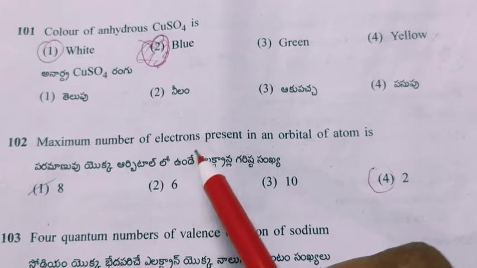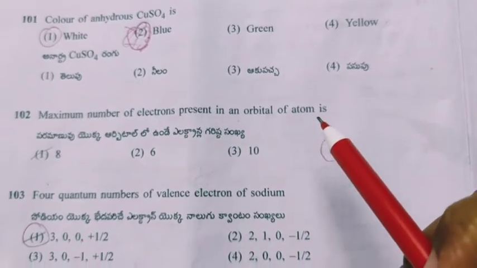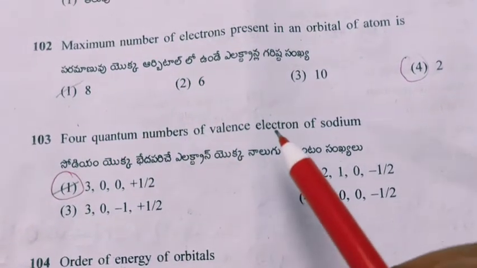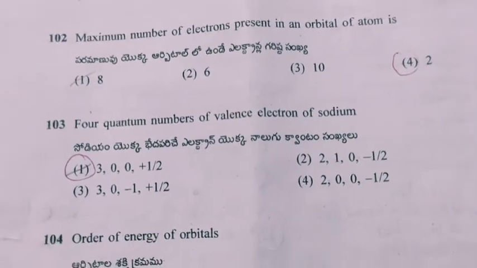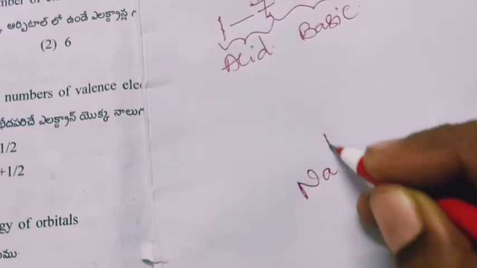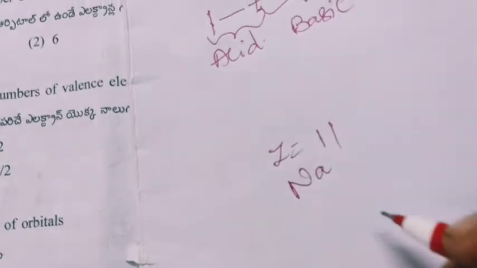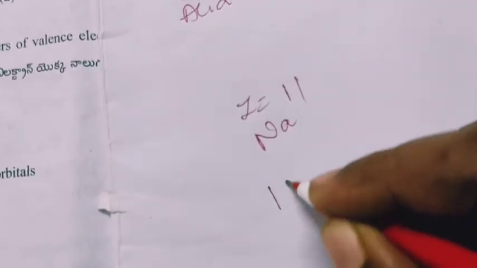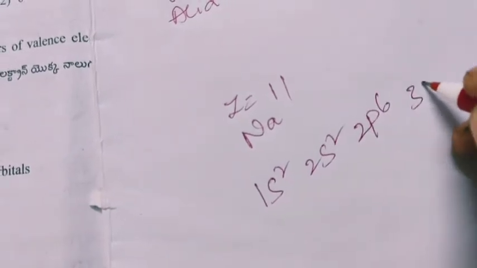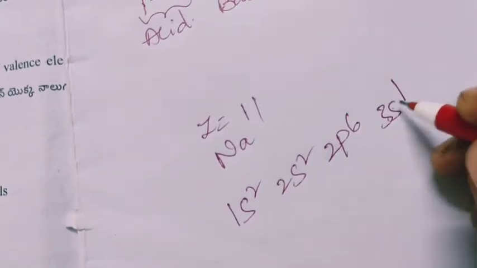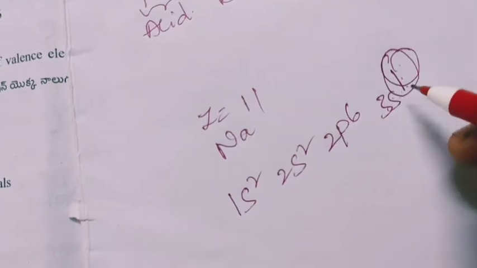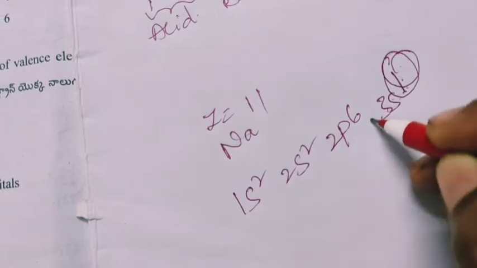Next. Maximum number of electrons present in an orbital of atom, it is 2. Next question. 4 quantum numbers of valence electron of sodium. So here sodium, atomic number of sodium is 11. So we'll write the electronic configuration: 1s2, 2s2, 2p6 and 3s1. So here this is the valency electron. So we have to write the 4 quantum numbers for this.